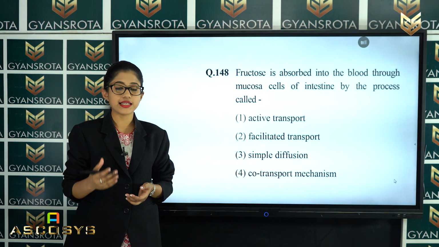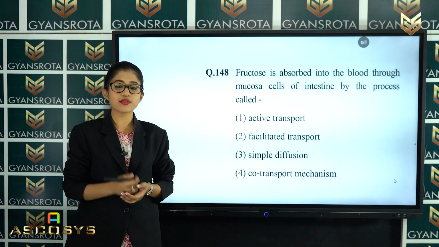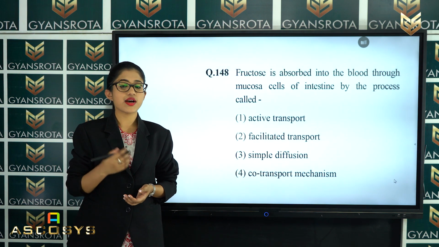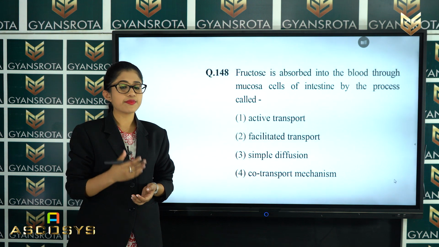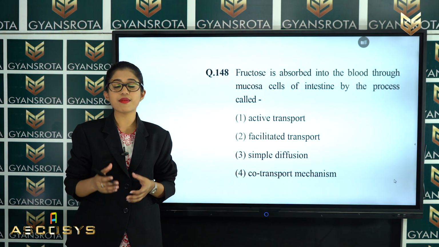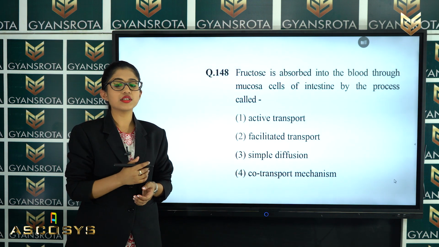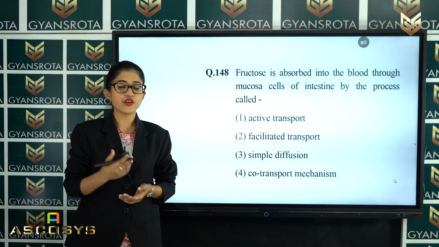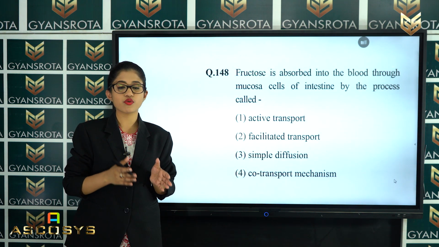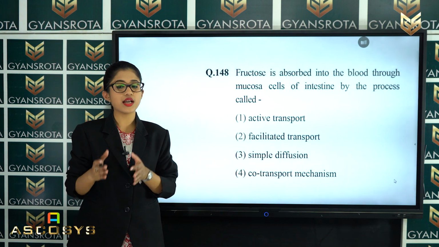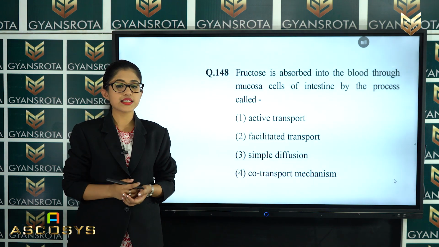It can be active transport which requires energy, it can be facilitated transport, that we have discussed as facilitated diffusion, that requires proteins, that is porins, then simple diffusion which means the movement of materials from higher concentration to lower concentration, and the fourth is co-transport mechanism which means communication takes place between two cells for the transport of materials from one cell to another cell. So, among these 4 options, what is the correct answer?